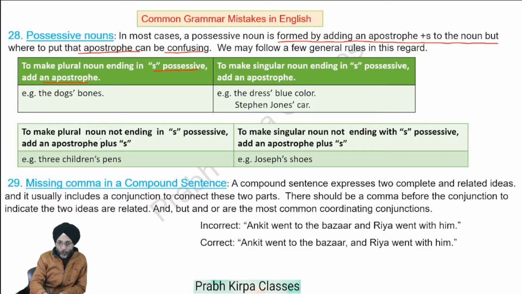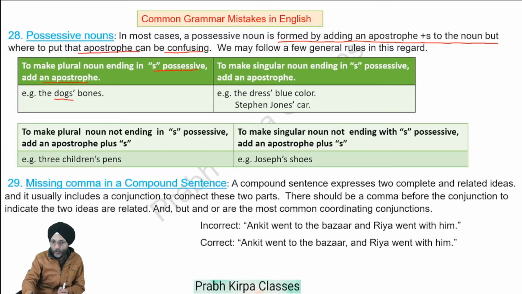For example, the dogs' bones. Dogs is plural. The bones relate to the dogs, which are plural. Here we will not write apostrophe s; we will simply add an apostrophe.